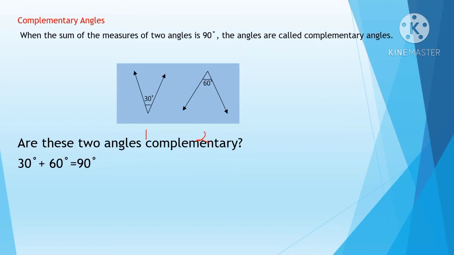Okay children, now let's see the next definition. The next heading is supplementary angle. So what do you mean by supplementary angle, children? Supplementary angle means it will be equal to 180 degrees. So keep in mind, complementary angle means the angles add up to 90 degrees and supplementary angle means the angles add up to 180 degrees. Supplementary means equal to 180 degrees.